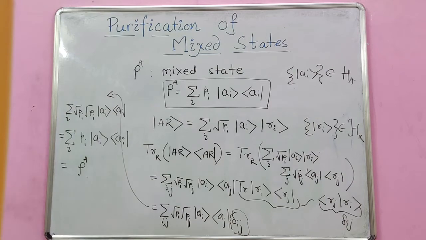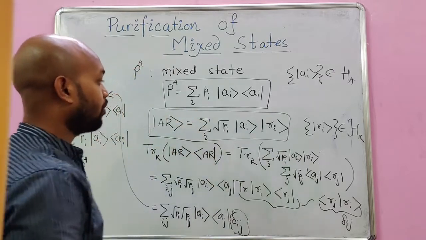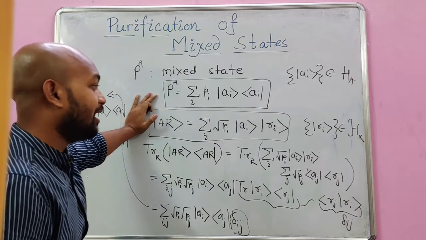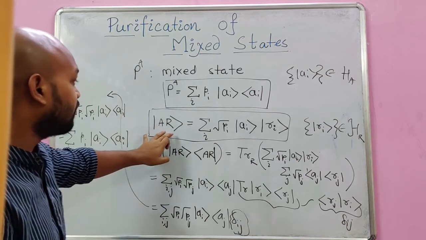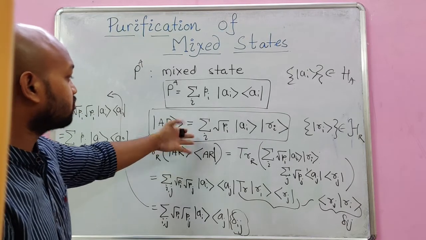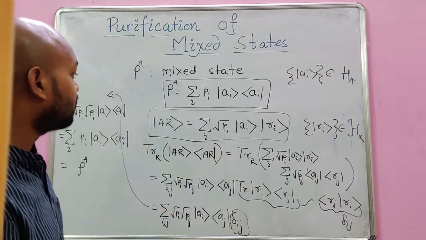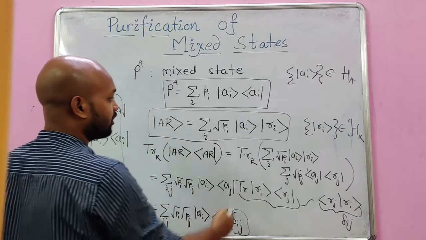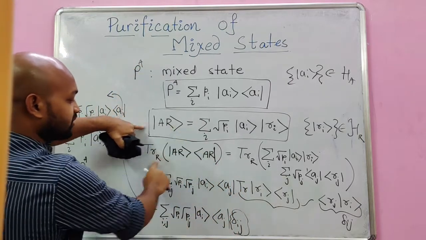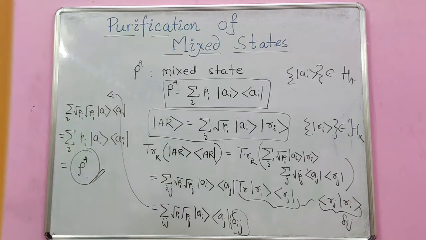So that's what it is about constructing the pure state. All we are doing is taking the mixed state and trying to construct this particular pure state. Why is it pure? Because you can see this is nothing but a Schmidt decomposition, and Schmidt decomposition is done for a physical pure state. So it's a pure state, and if we trace out one system, the reference system, from it, then that gives us our density matrix, which is a mixed state.